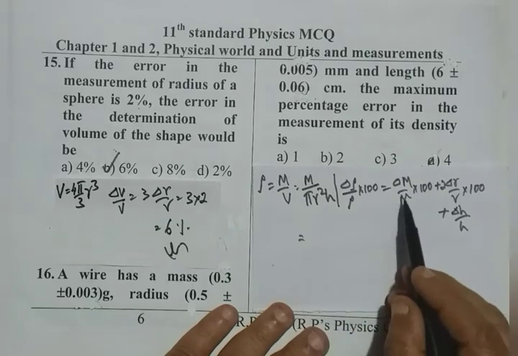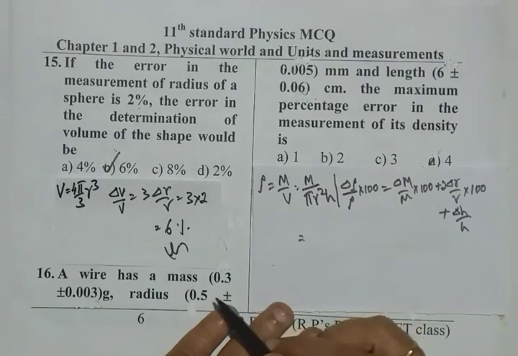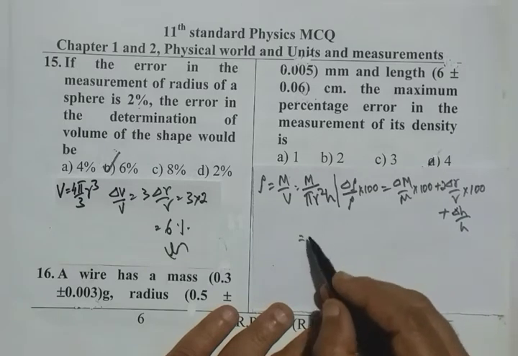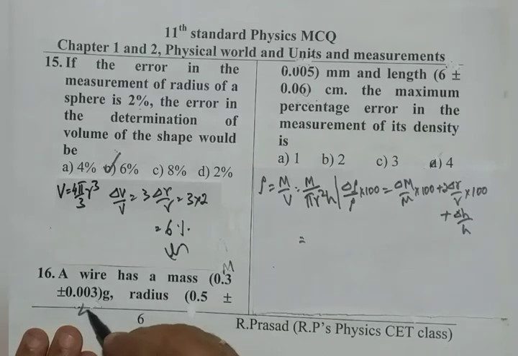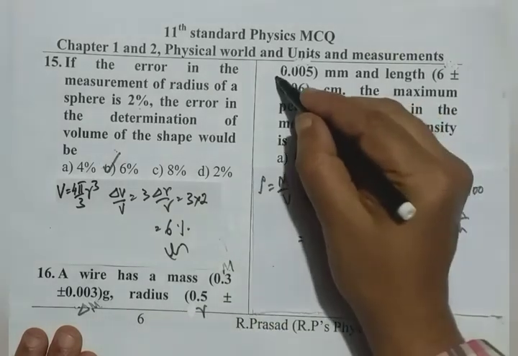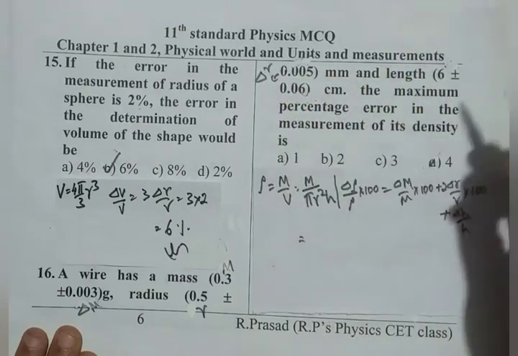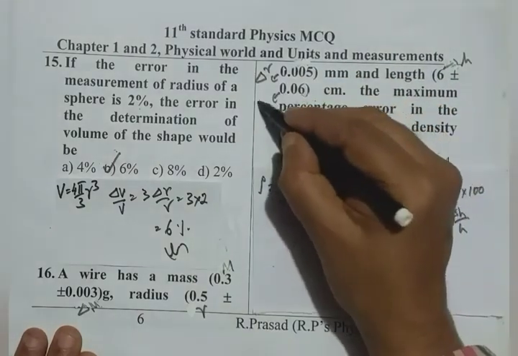Now we have m, delta m, r, delta r, h, and delta h.